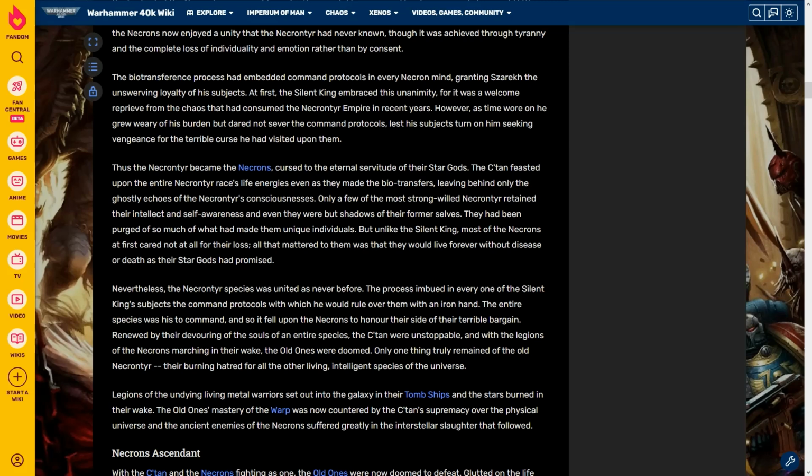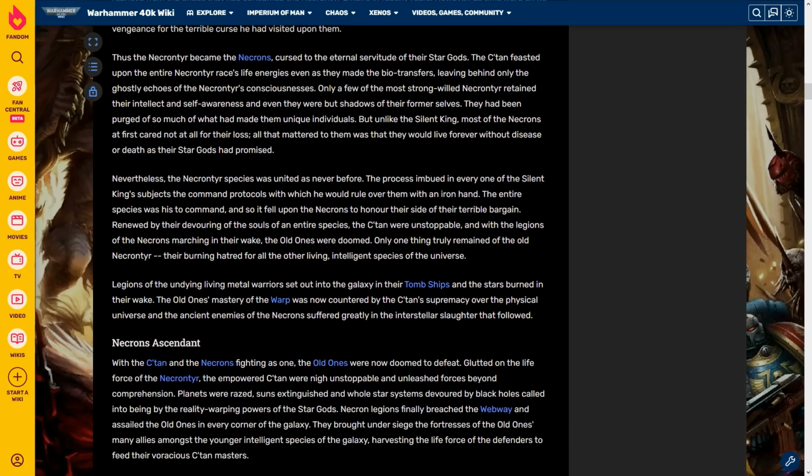But unlike the Silent King, most of the Necrons at first cared not at all for their loss. All that mattered to them was that they would live forever without disease or death as their star gods had promised. Nevertheless, the Necrontyr species was united as never before. The process imbued in every one of the Silent King's subjects was the command protocols with which he would rule over them with an iron hand.